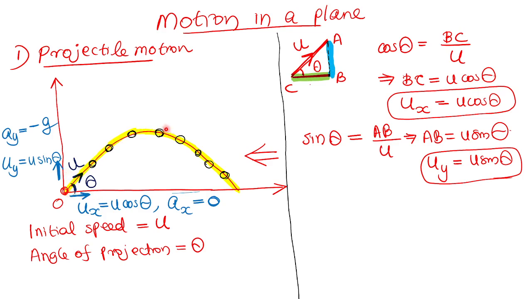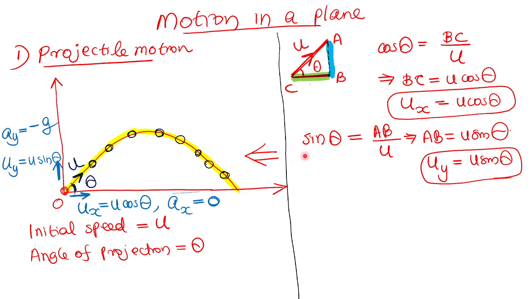If the body moves upward, the shadow on the y-axis also moves up. If the body comes down, the shadow also comes down. That is said to be vertical motion.